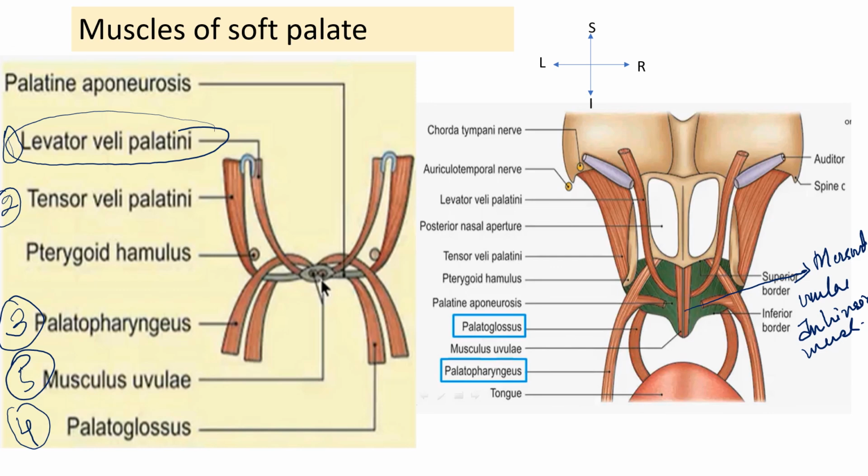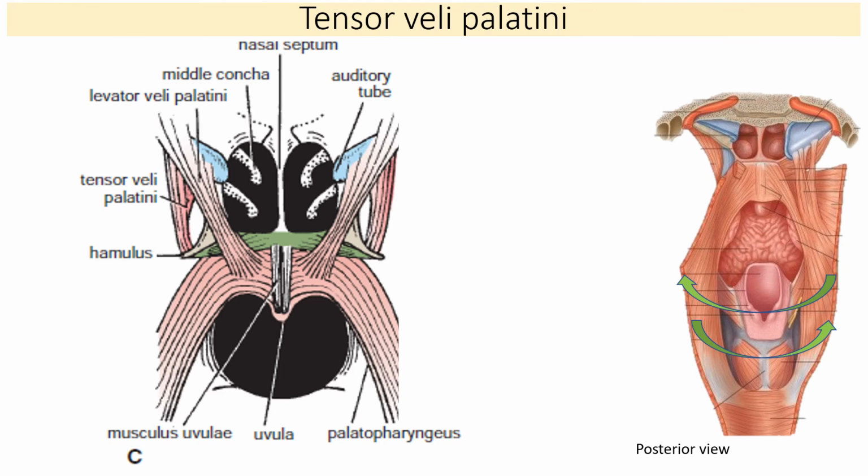So all these are paired muscles. So in total 5 pairs of muscles. Only one is intrinsic, that means the native muscle of the soft palate. Fine. So we'll take the details of these muscles one by one.